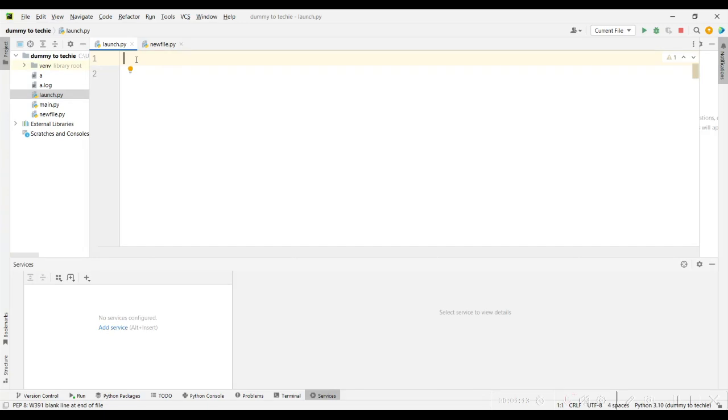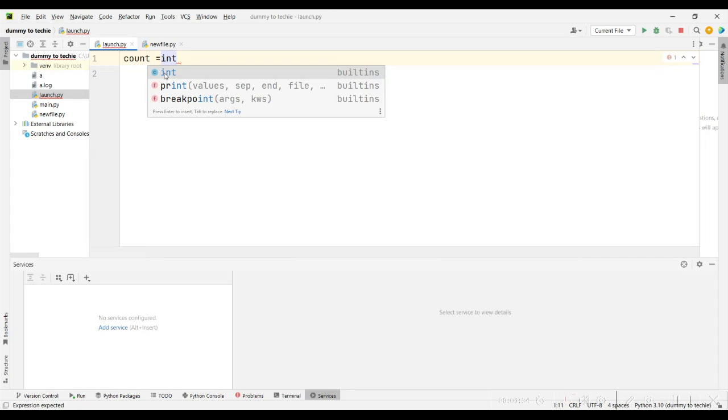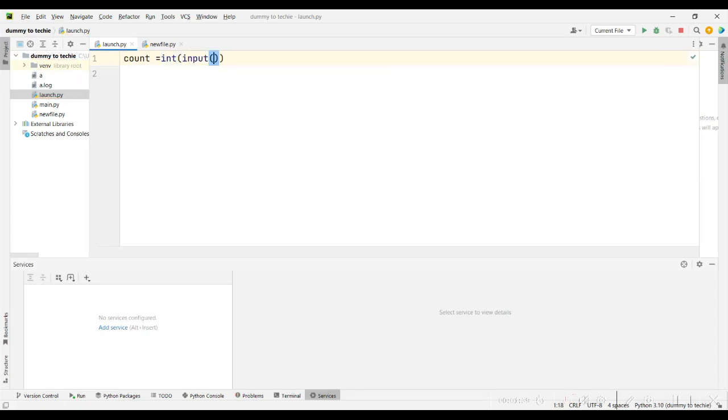Now, to explain the way a while loop works, we are going to create a counter by ourselves. A counter that will count from maybe one to any number we specify. So let us first create a variable called count and equate this to an integer user input. So int input, and we tell the user to enter a number.